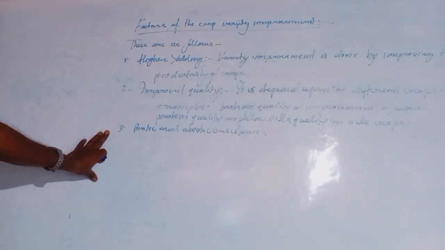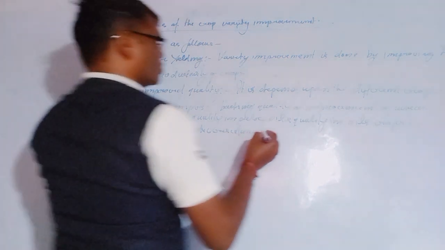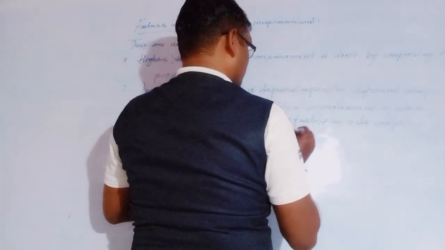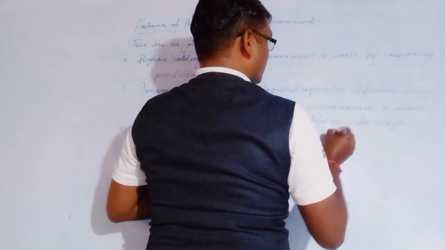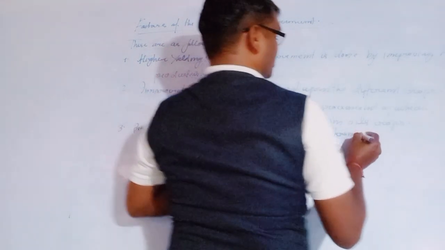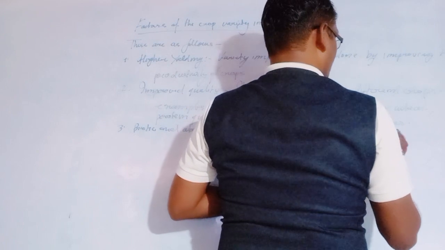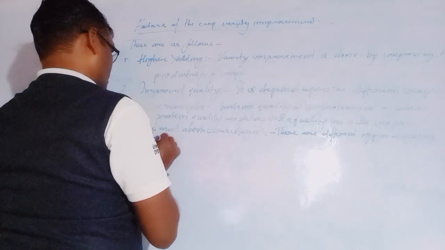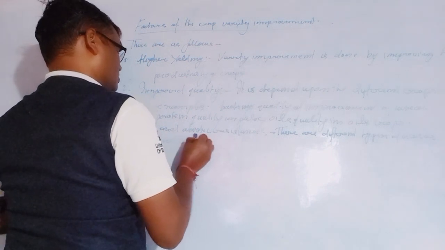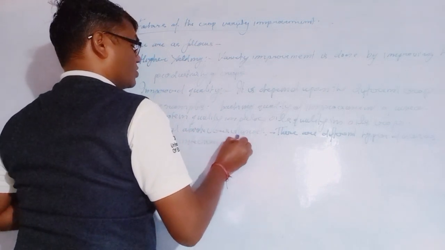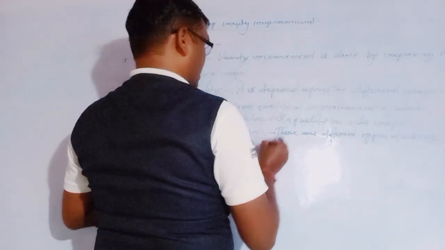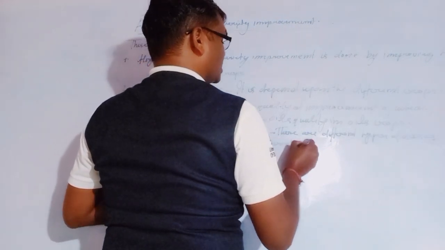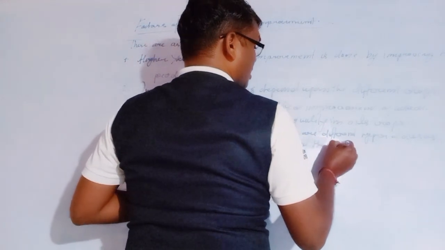So biotic, like disease: different types of disease and infections occur in varieties of crops.